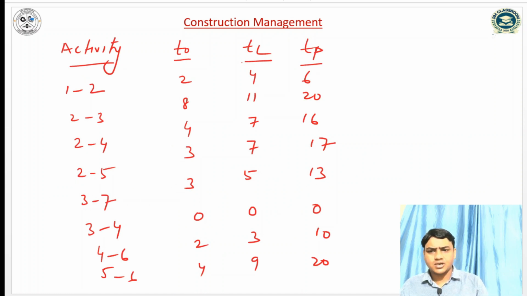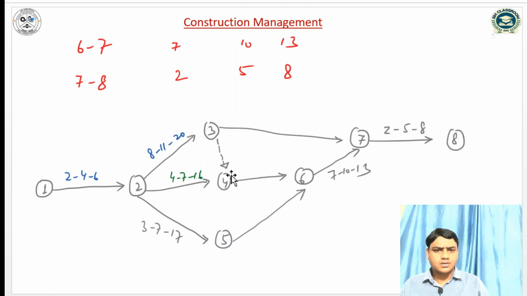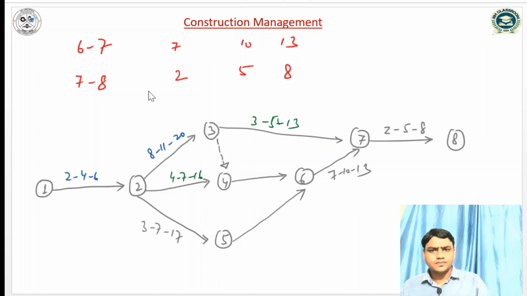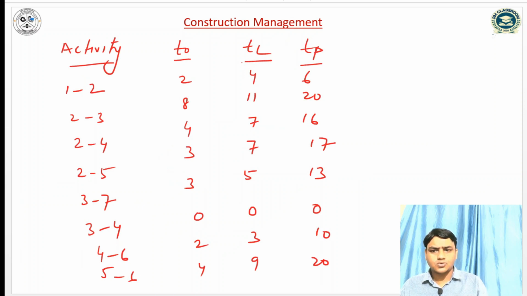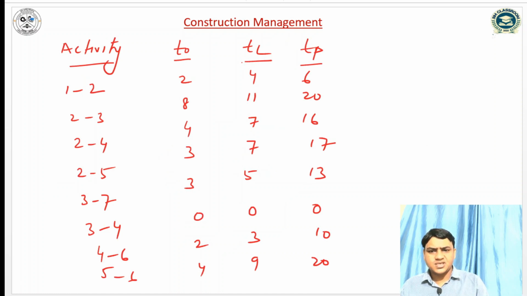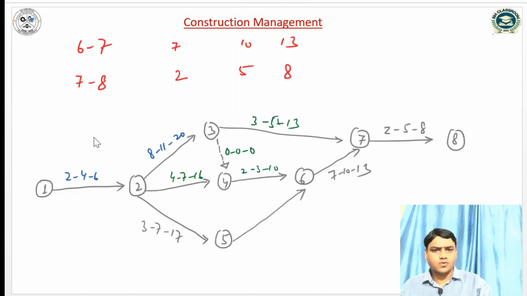For 3, 7, it is 3, 5, 13. For 3, 4, it is 0, 0, 0. It is a dummy activity. And for 4, 6, it is 2, 3, 10. And for 5, 6, it is 4, 9, 20. So this is the network diagram.